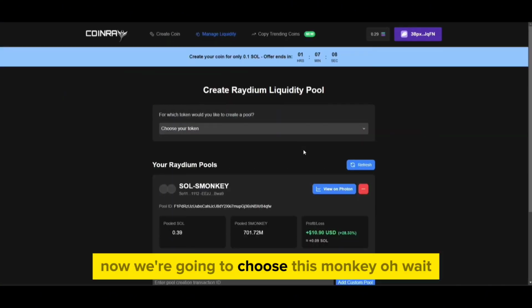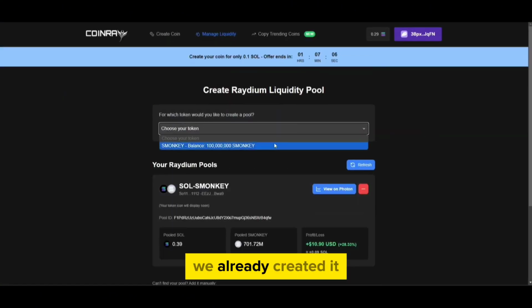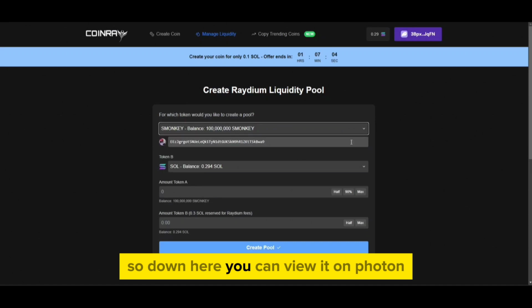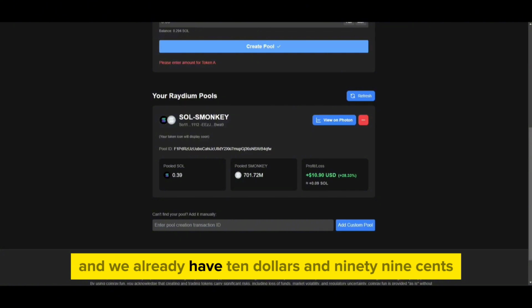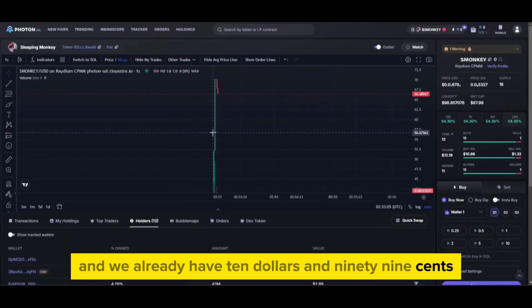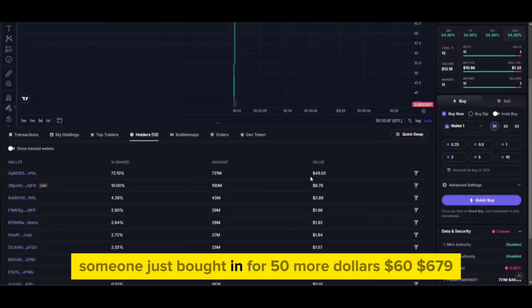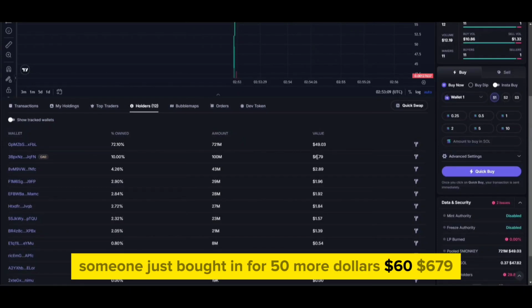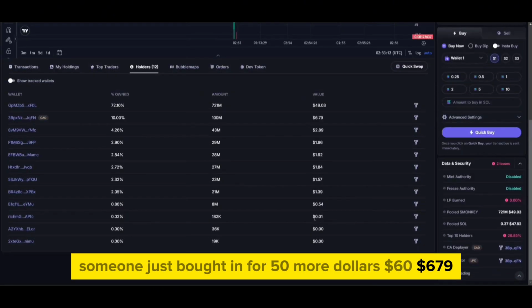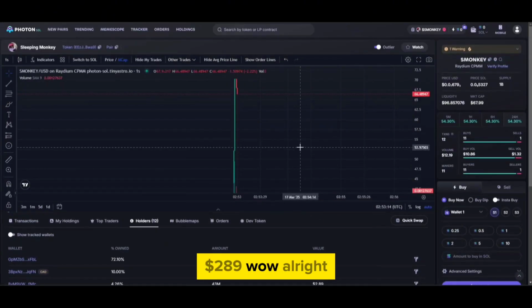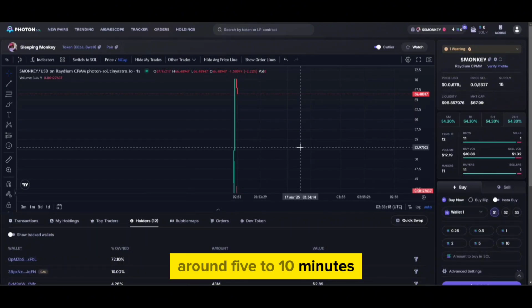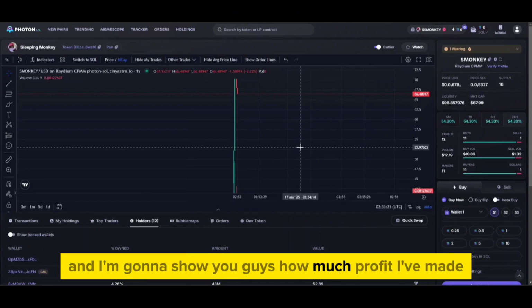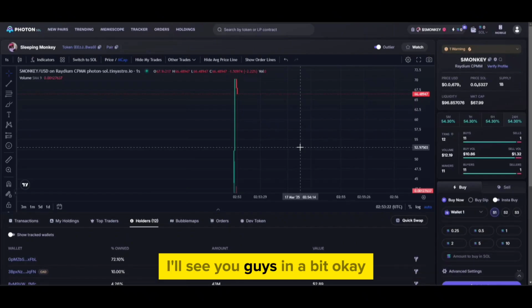Now, we're going to choose this monkey. Oh, wait, we already created it. So down here, you can view it on Photon. It's already up $10.99. Someone already bought in, and we already have $10.99. Look at this. Someone just bought in for $50 more, $60, $679, $289. Wow. All right, I'm just going to wait here for a little bit, around 5 to 10 minutes, and I'm going to show you guys how much profit I've made. I'll see you guys in a bit.